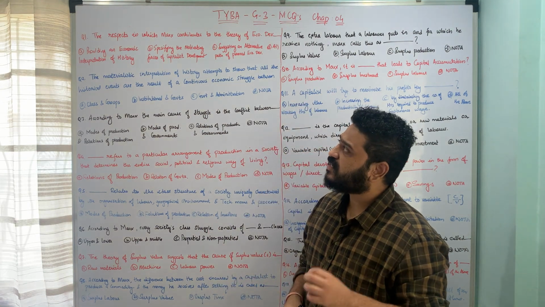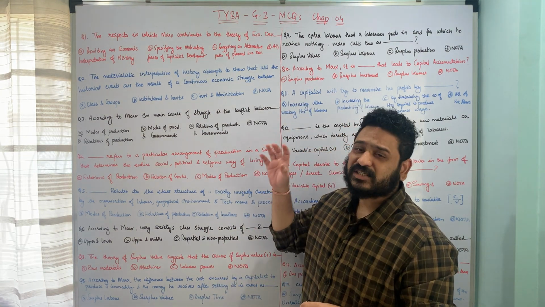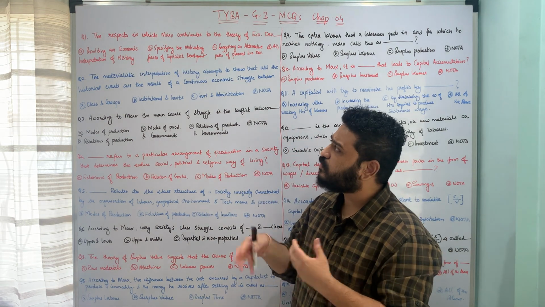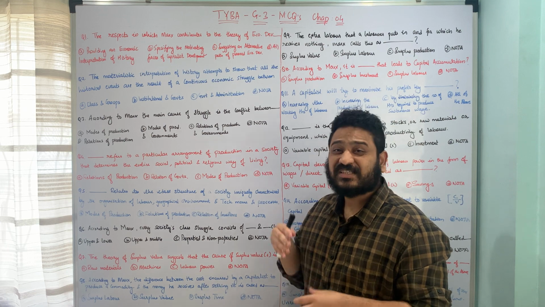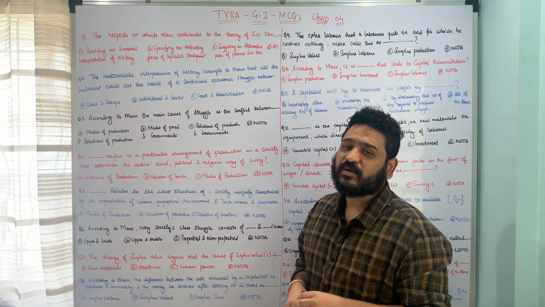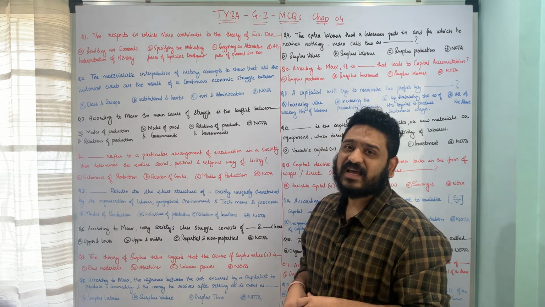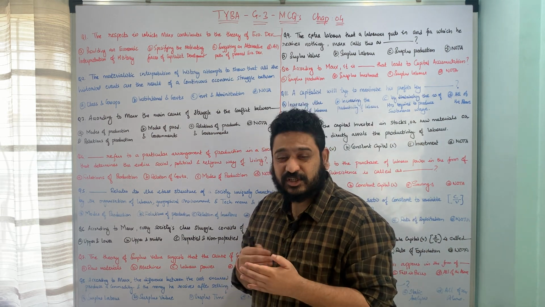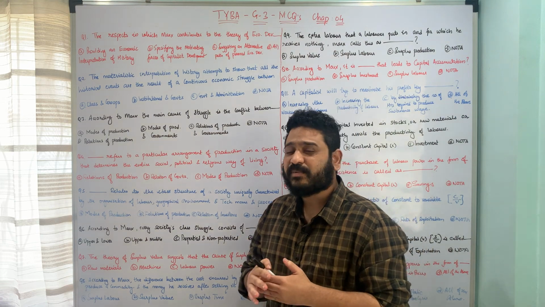The first question is: the respects in which Marx contributes to the theory of economic development are what? Or the ways in which Marx contributes towards, or the suggestions made by Marx towards the theory of economic development, are denoted by which points? The options are: first, providing an economic interpretation of history.